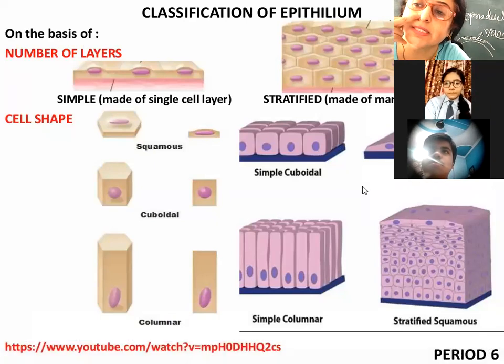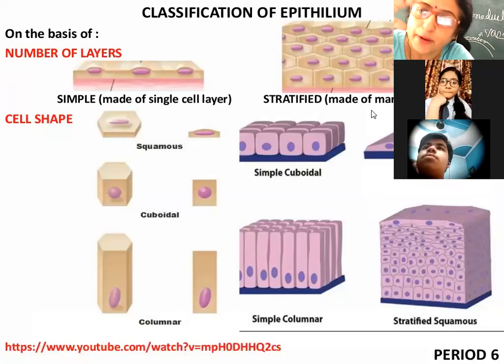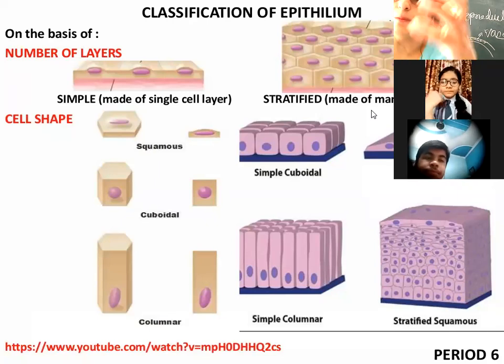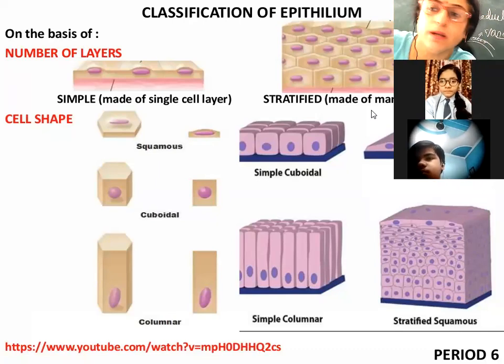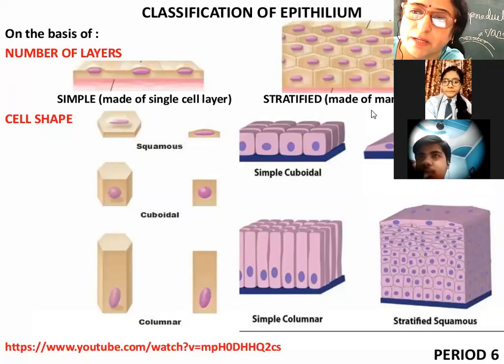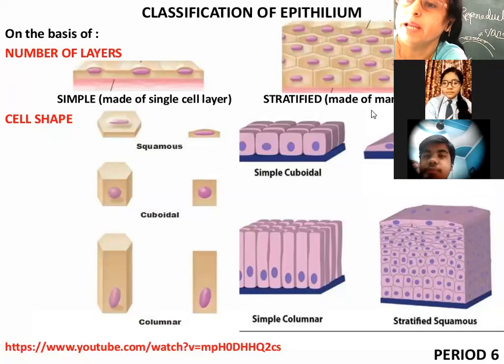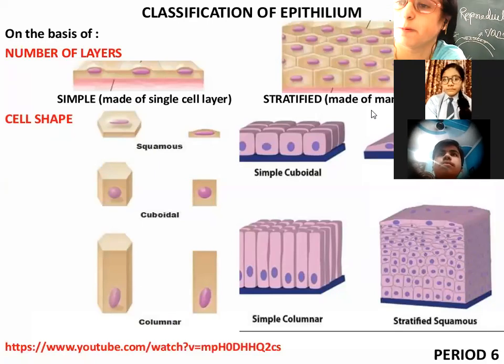Here, the ciliated columnar epithelia present in the nostril will not allow the dust particles to go into the trachea. It will be an obstacle to the dust particles, because if the dust particles are not visible to our eye, does it mean that air does not have dust particles? The air which we inhale has lots and lots of dust particles.